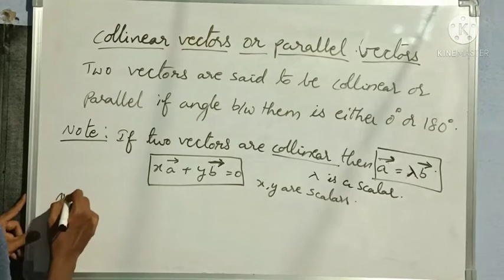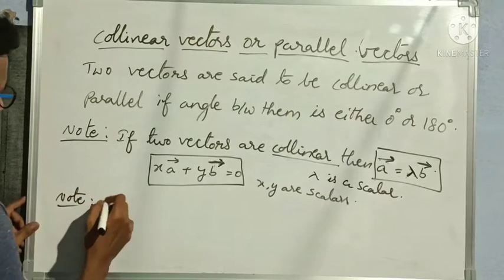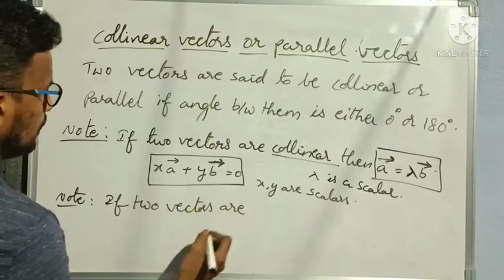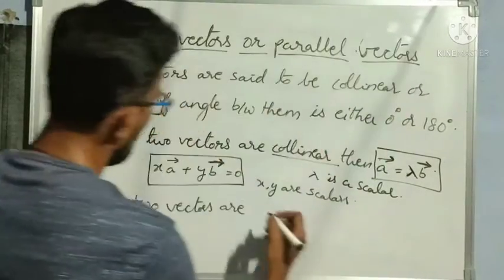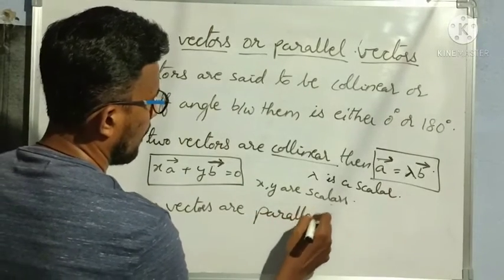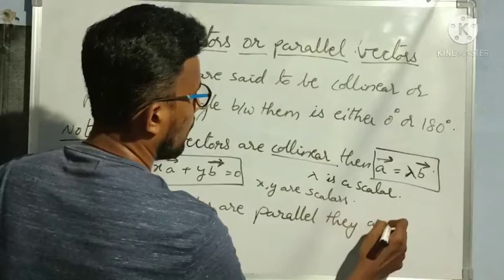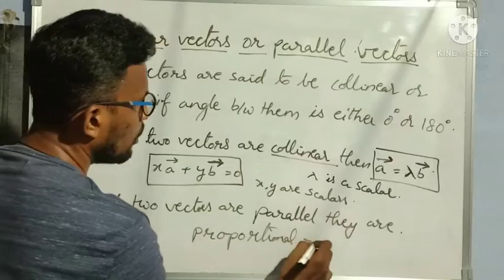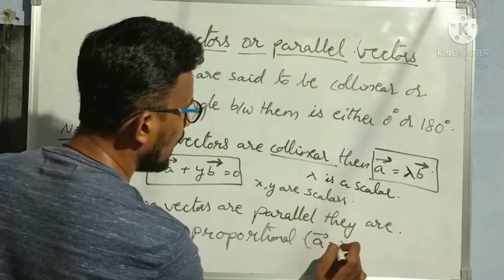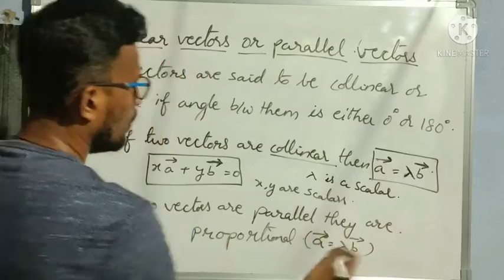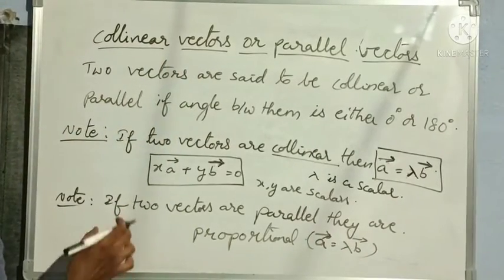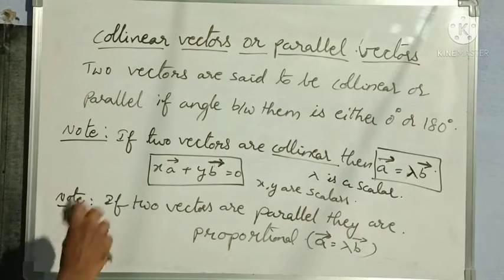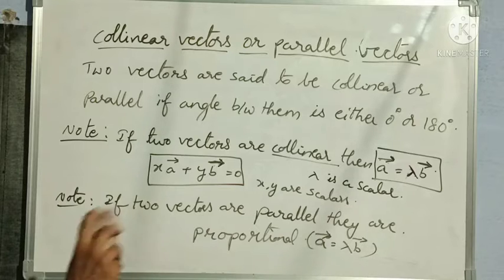Next, one more note. If two vectors are parallel, they are proportional. Proportional in the sense, same, a bar is equal to lambda b bar. Okay, it means the ratio of the coefficients of i cap and j cap for those vectors will be constant.